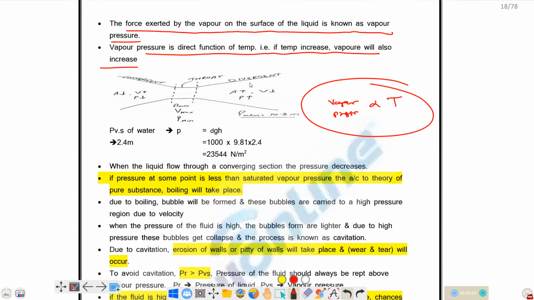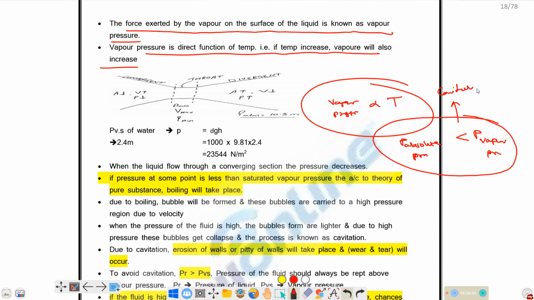Okay. So what is the significance of vapor pressure? The significance of vapor pressure is the cavitation process. If the absolute pressure at any point in the liquid is less than the vapor pressure of the fluid, then there is a chance of cavitation occurrence. Cavitation is an undesirable effect. We don't want cavitation to occur. Okay, so this is all about the vapor pressure property.